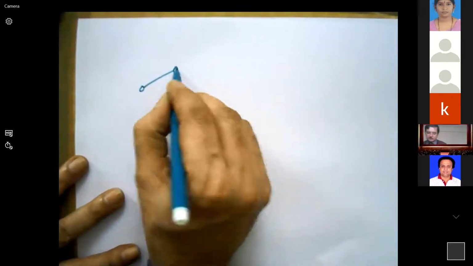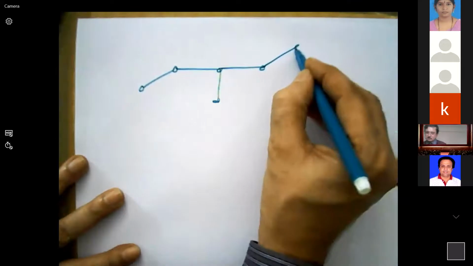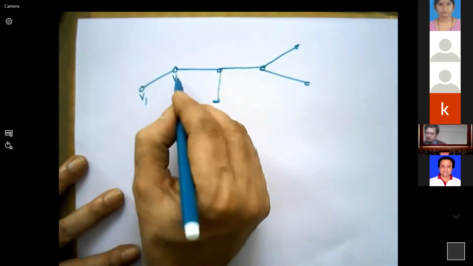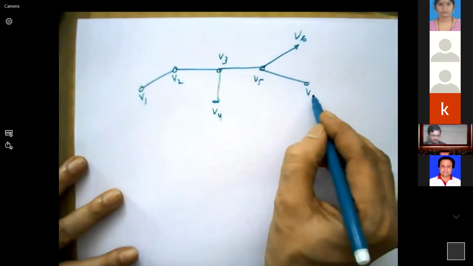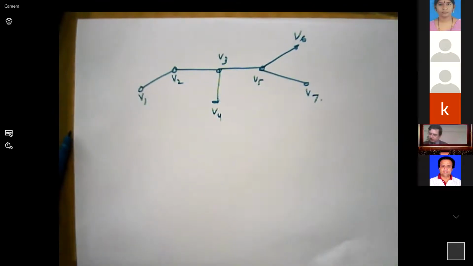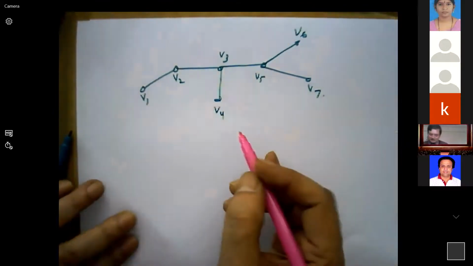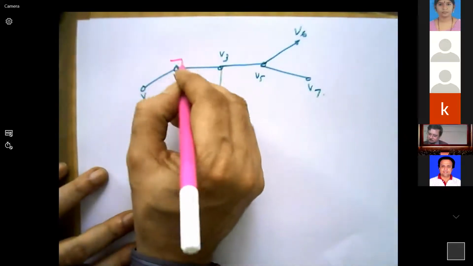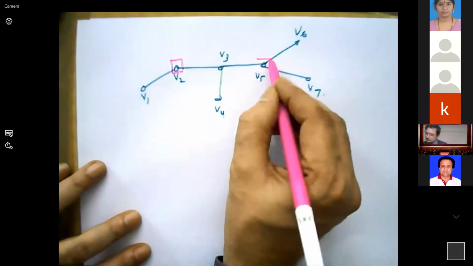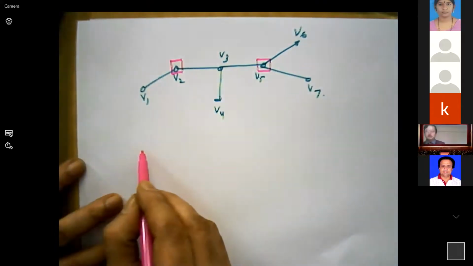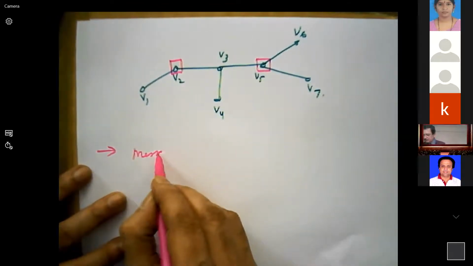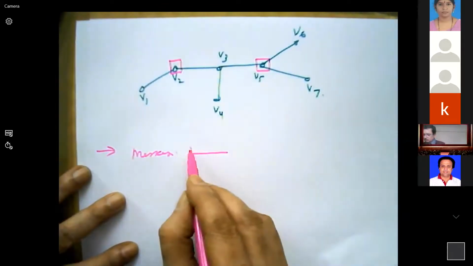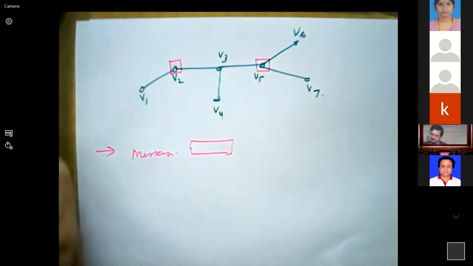Now the same situation, let us take again V1, V2, V3, V4, V5, V6, V7. Same situation we will take once again. I will choose only two persons, V2 and V5, as the informers. After the end of every period, I get the message from only these two. My message contains only 2 bits.